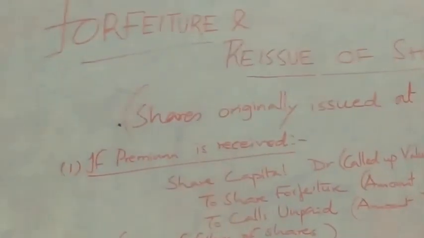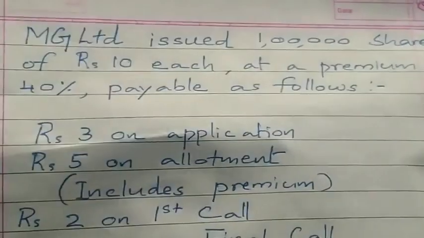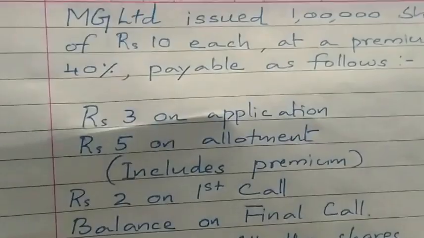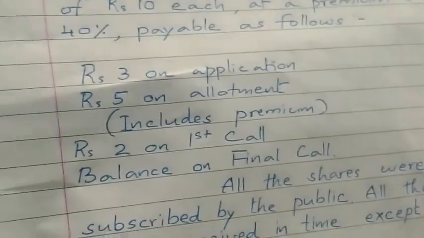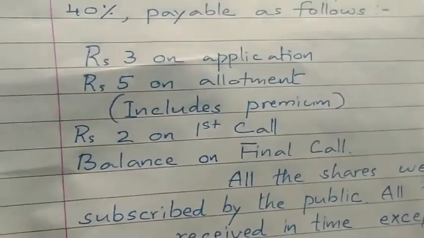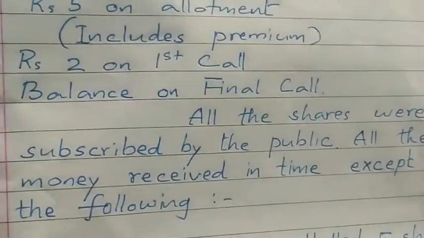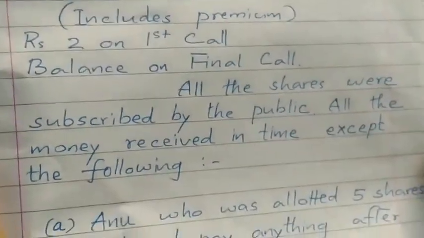So the question is: MG Limited issued 1 lakh shares of rupees 10 each at a premium of 40% payable as follows: rupees 3 on application, rupees 5 on allotment, that includes premium, rupees 2 on first call, balance on final call.